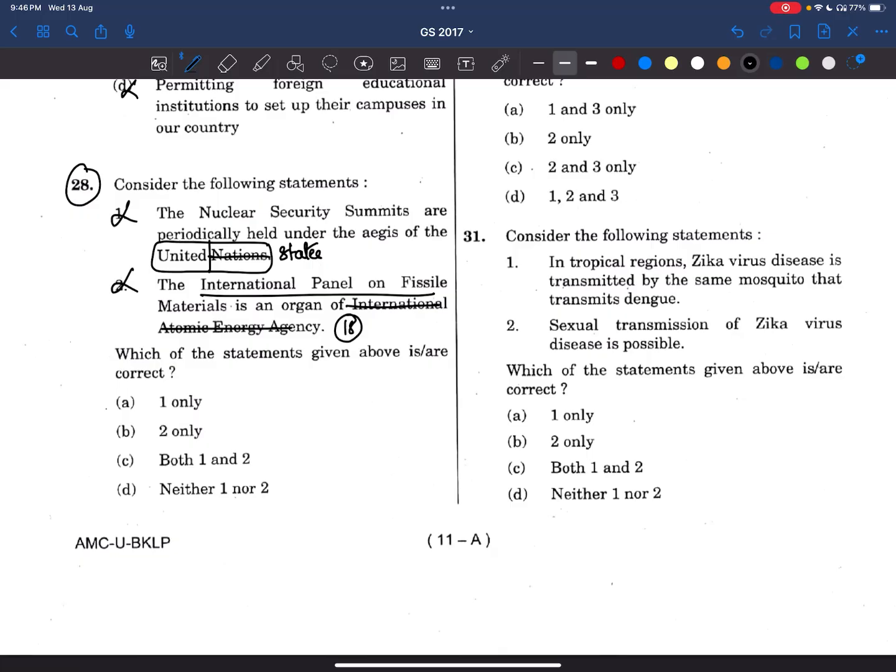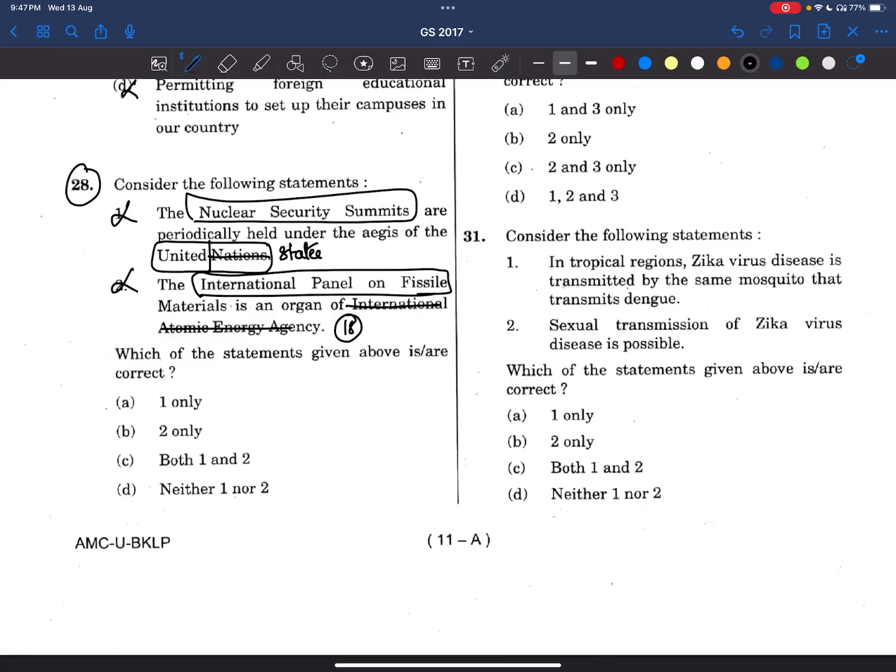Okay, since UPSC has asked about the International Panel on Fissile Materials, we need to read at least a few basic things about it, and even the Nuclear Security Summits as well. Since it is asking about the United States also, I think it was in the news at that time. That's why UPSC has made this type of statement.